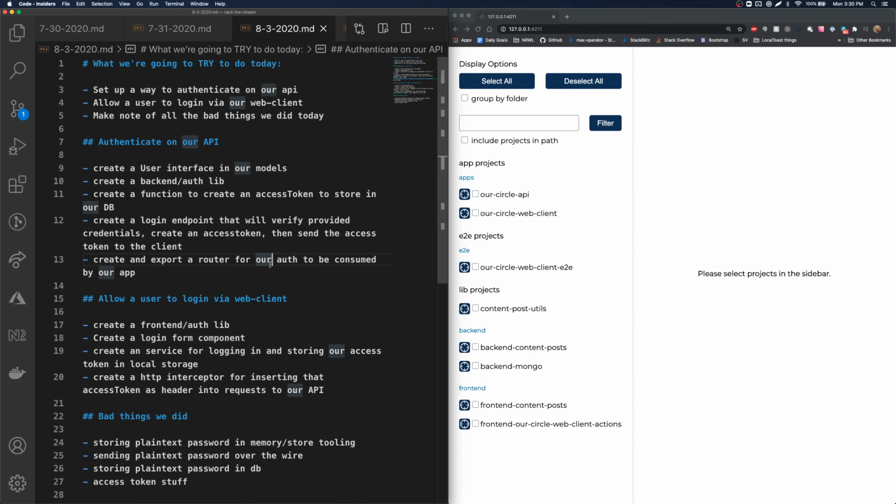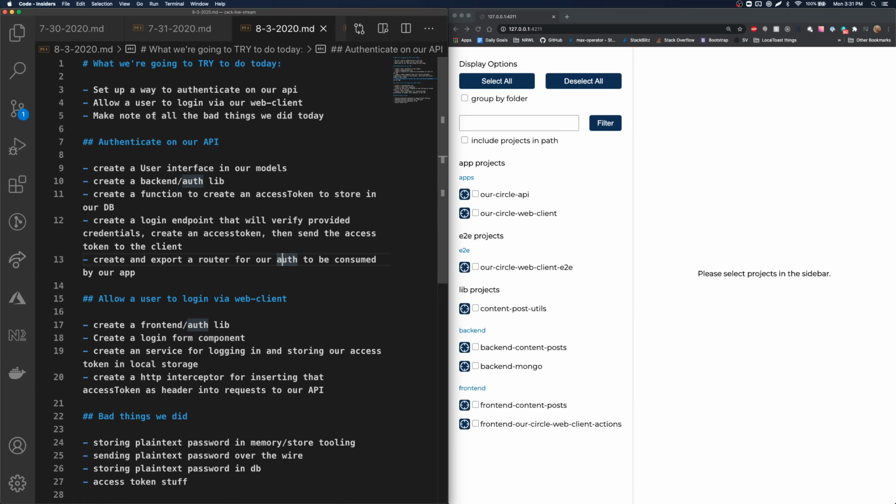I kind of changed things up today. Auth is such a weird thing. We barely scratched the surface last week before we had to finish up for the day. It's hard to find discrete pieces of work we can fit into an hour meaningfully and get stuff done. So I made the executive decision that we're going to do some bad stuff at the beginning. We're going to note what they are, and then as time goes on, we'll solve them.